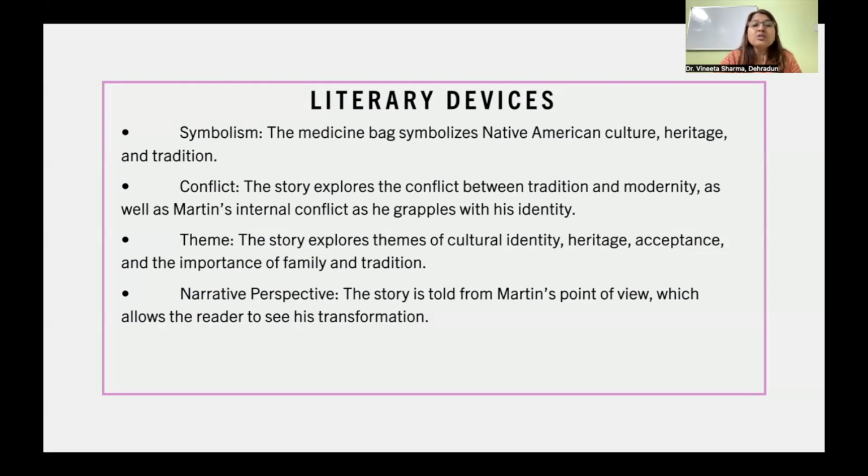Of course, this story explores themes of cultural identity, heritage, acceptance, and importance of family and tradition, which I have already discussed with you. And there is narrative perspective, as the story is told from Martin's point of view, which allows the reader to see his transformation.